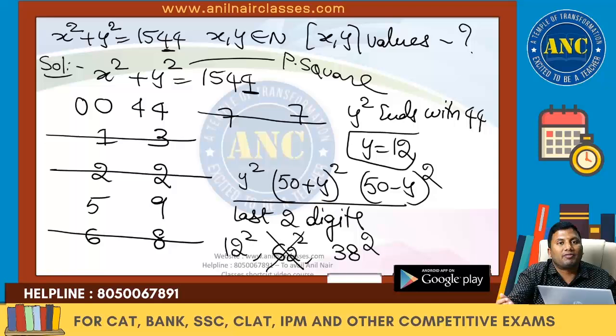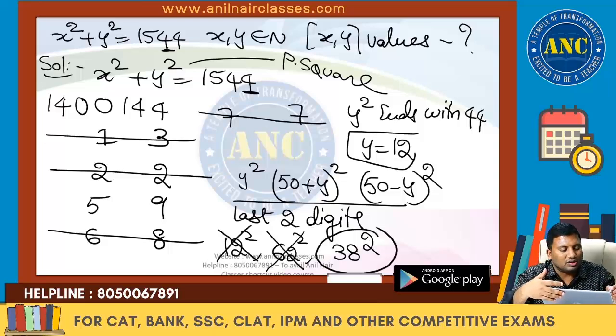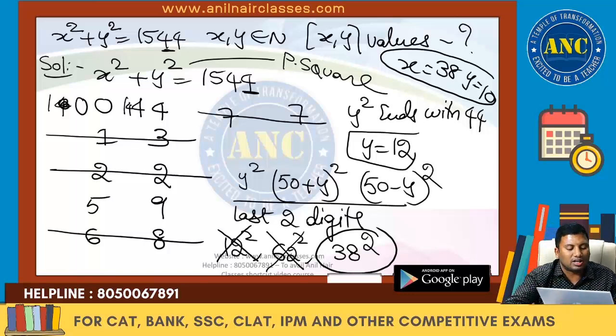These are anyway greater than 1544, right? Now if I take 144, this will become 1400, and x square cannot be 1400. So the case that is not possible is 12 and 62. The case that is possible is 38 square, which is 1444 plus 100. So x is 38, y is 10. This is one solution, x 38, y 10, and it satisfies the equation.